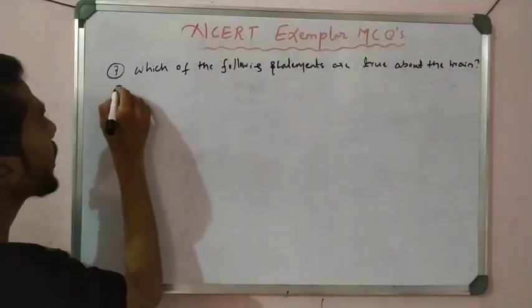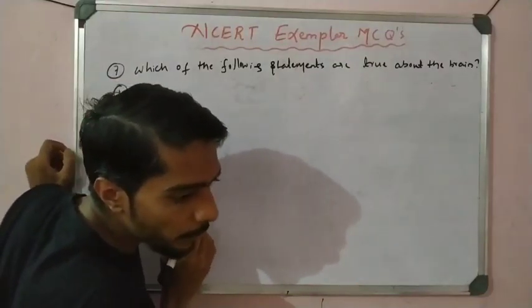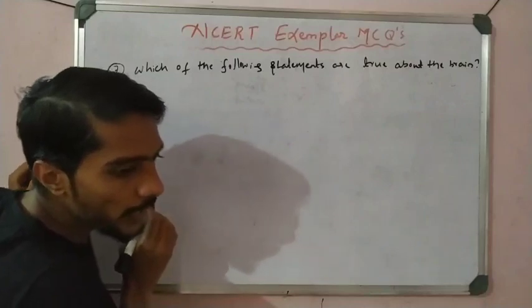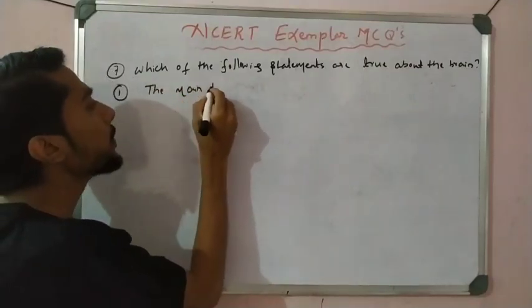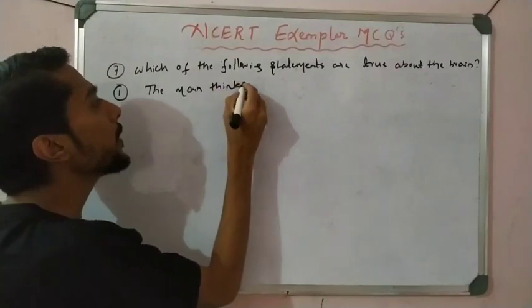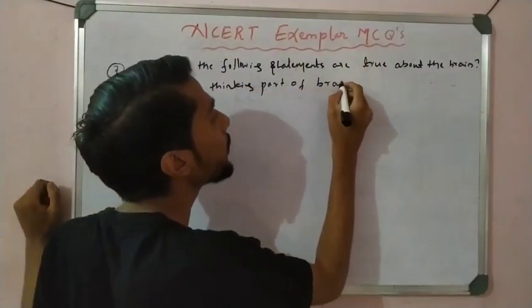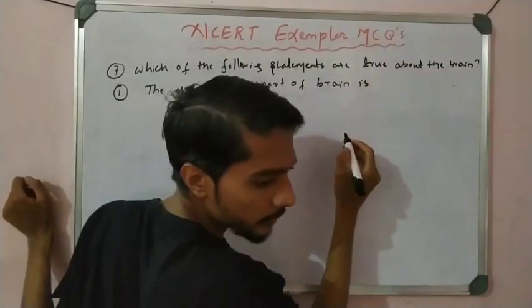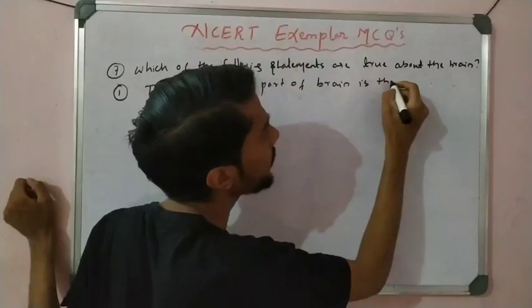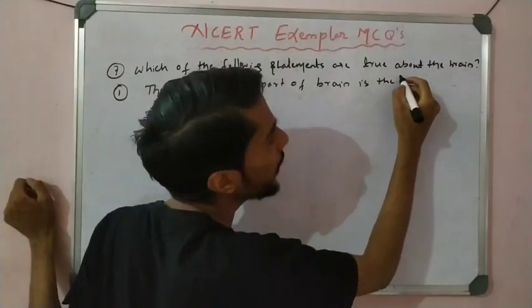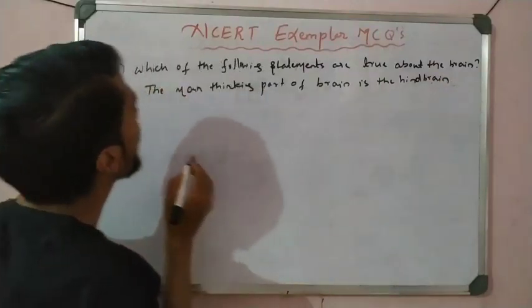Now Roman 1, statement number 1: the main thinking part of the brain is the hindbrain.